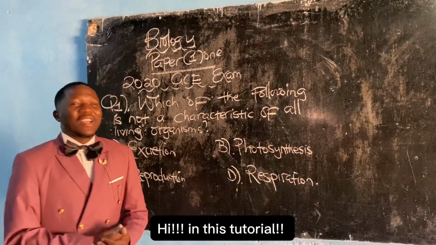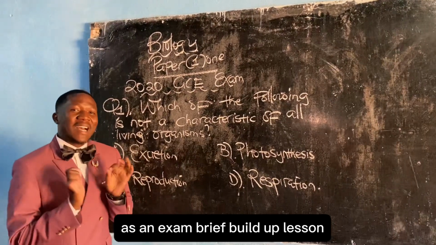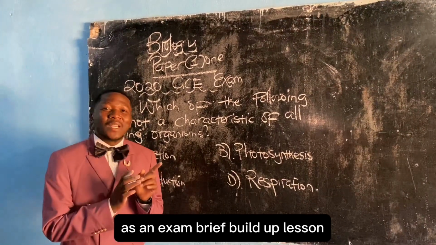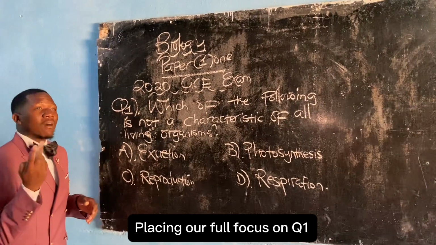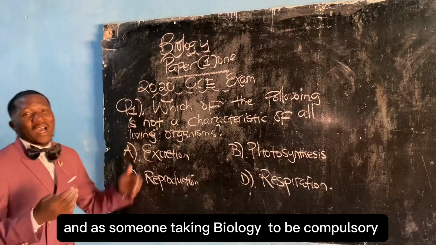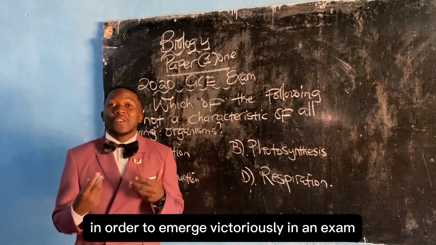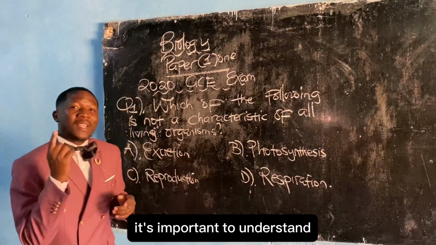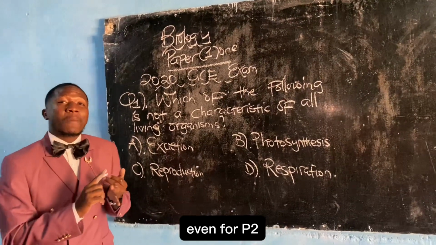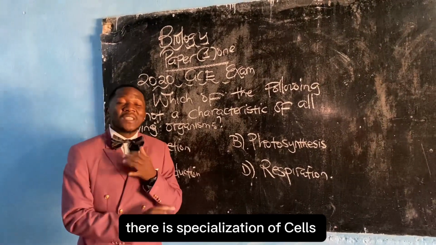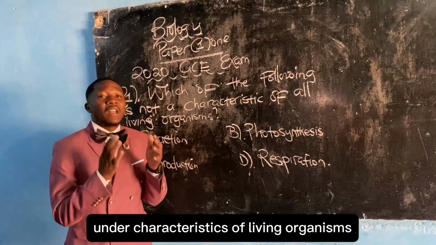Hi, in this tutorial, we are going to consider Biology Paper 1 as an exam brief build-up lesson, and we are going to use a 2020 GCE exam, placing our full focus on question 1. And as someone taking biology to be compulsory with that intention in order to emerge victoriously in an exam, it's important to understand that under question 1 of biology paper 1, be it even for paper 2, there is specialization of cells. If not, there is an application under characteristics of living organisms.